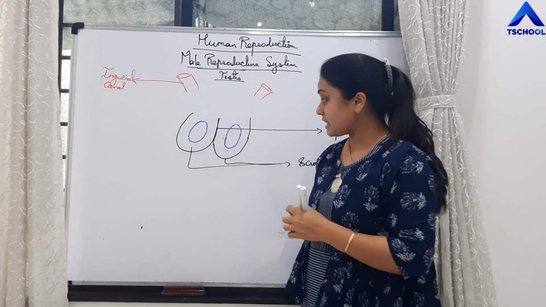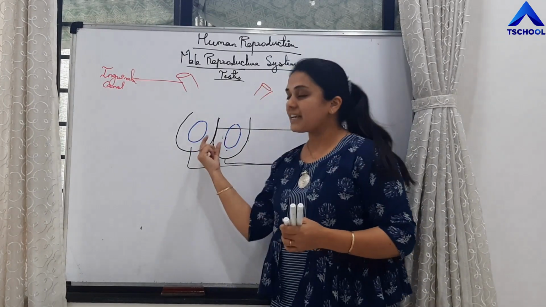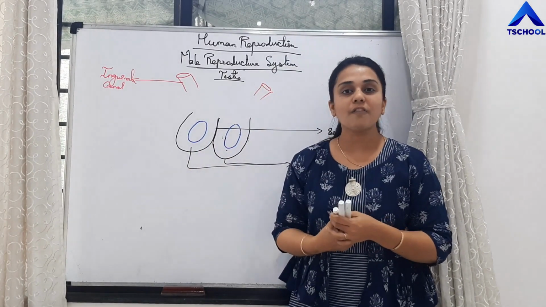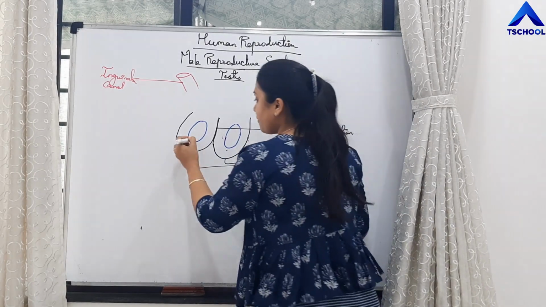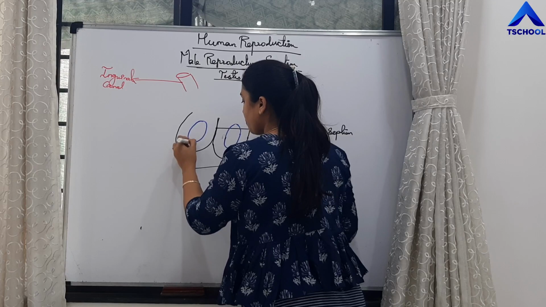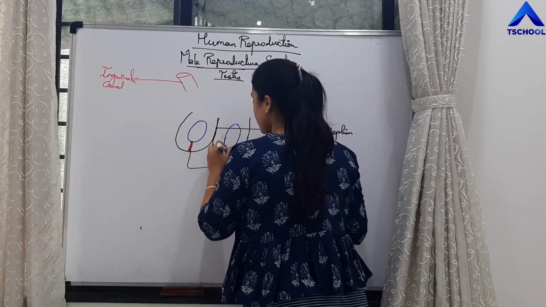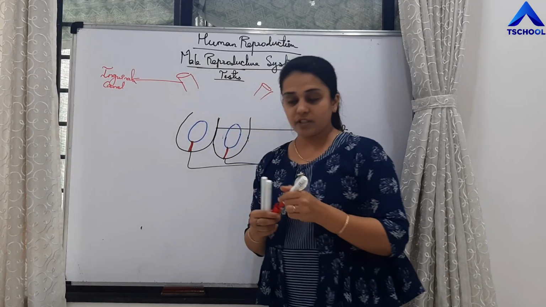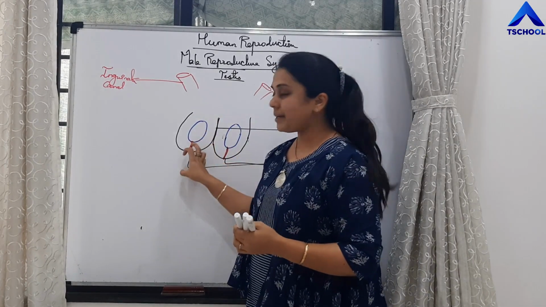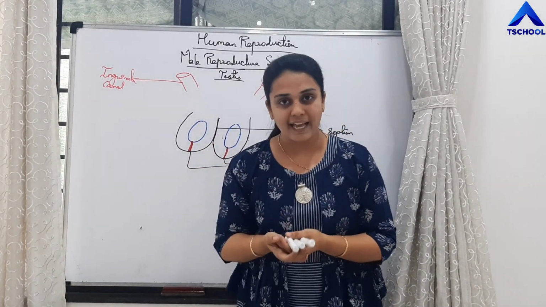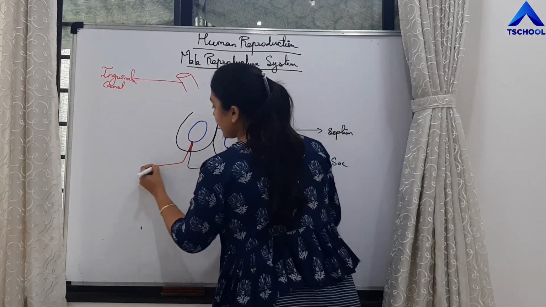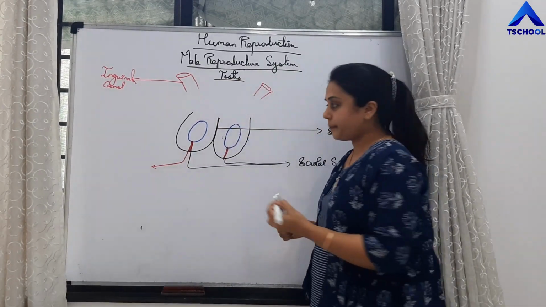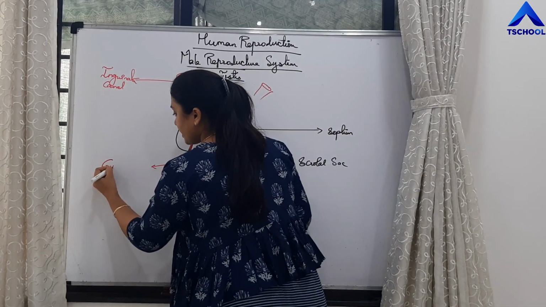Yes, clear students? Now this testis is attached with the skin of this scrotal sac by a fibrous cord, right? That fibrous cord which provides attachment of the testis with the scrotal sac should be firmly attached with the skin of the scrotal sac, right? That fibrous cord is called the gubernaculum, right? So what is gubernaculum?